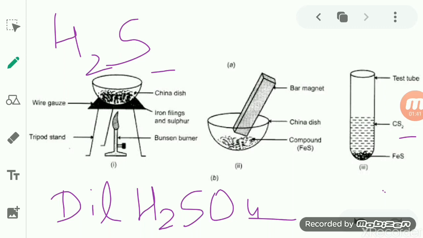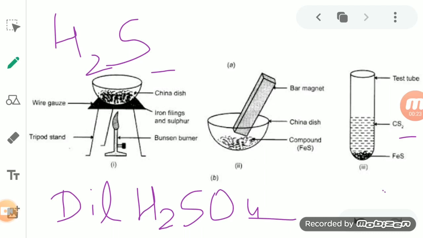Instead, it remains undissolved and present at the bottom of this test tube. So this shows that this iron sulfide, which consists of sulfur, also does not show its property. So what was the property? When we mix the iron and sulfur mixture, the sulfur gets dissolved in the carbon disulfide, but here it does not dissolve, so it is not showing its property.